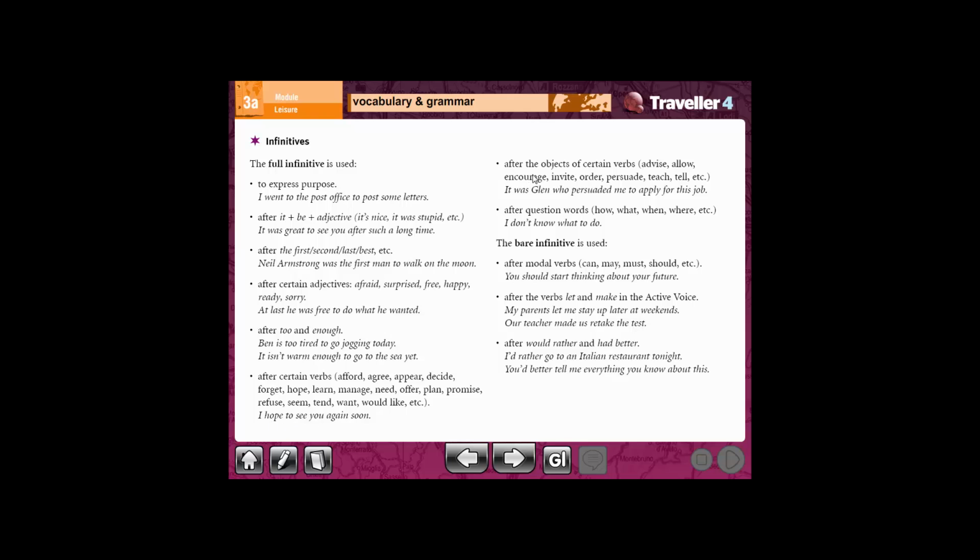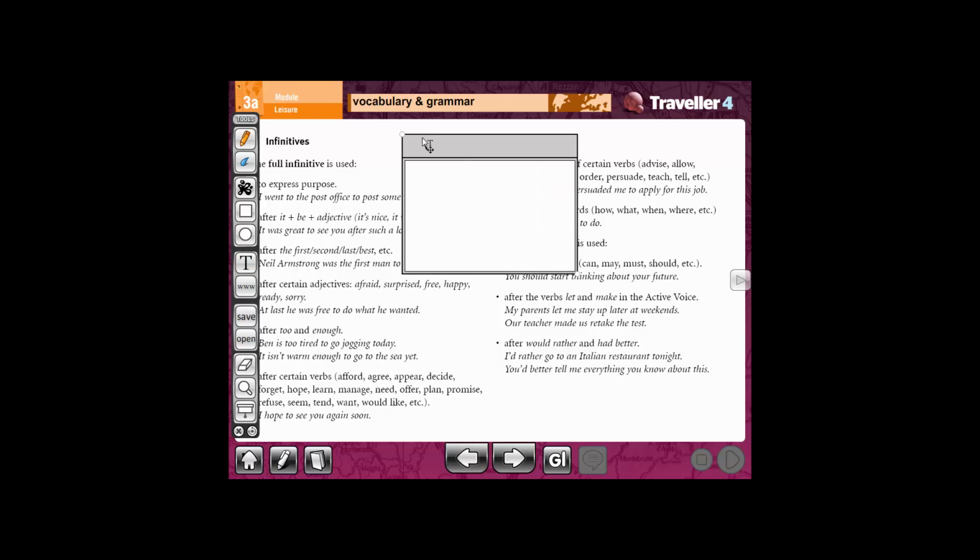Next, after the objects of certain verbs like advise, allow, encourage, invite, order, persuade, teach, tell, etc. I'm going to stop here at this point so that you can just understand what is the meaning of this point.